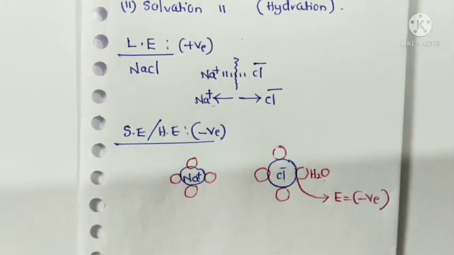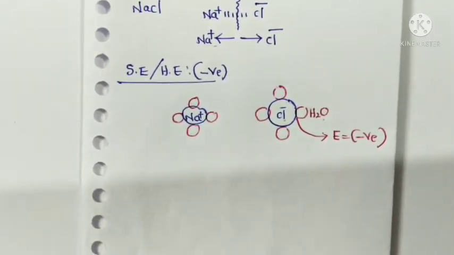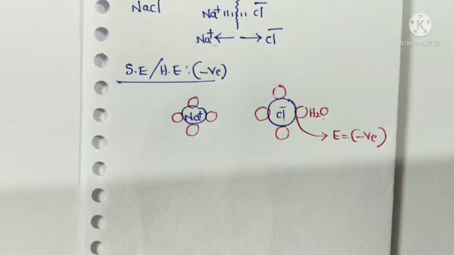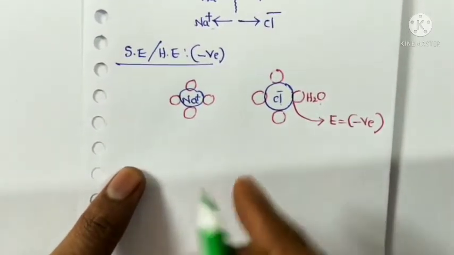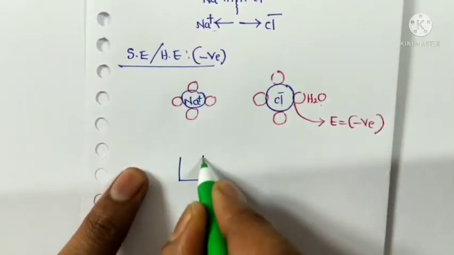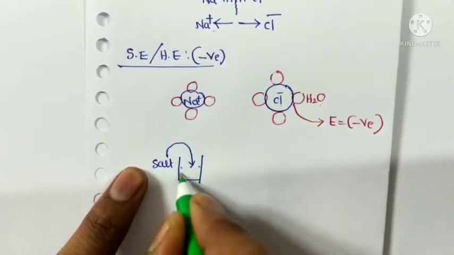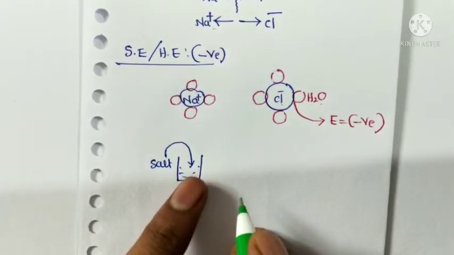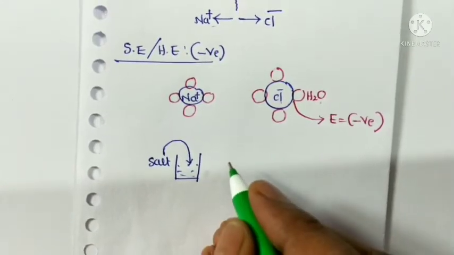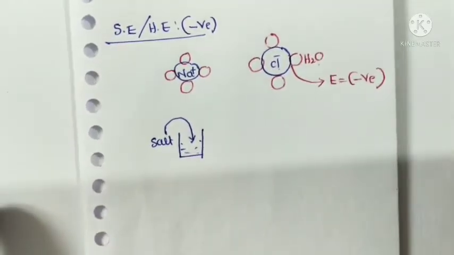Now, if the salt is to be soluble, then its solvation enthalpy should be greater than its lattice enthalpy. If the salt is to be dissolved, the solvation enthalpy should be greater than the lattice enthalpy.